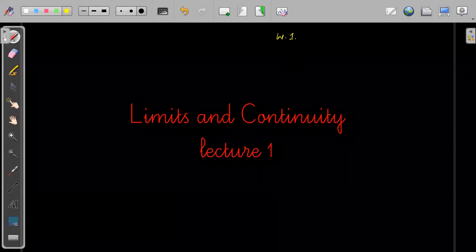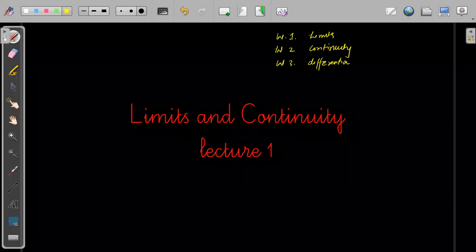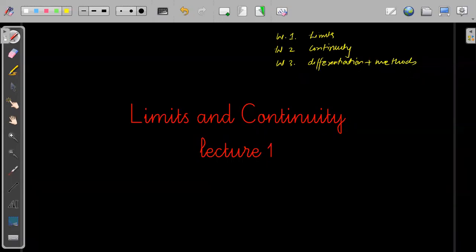So this week we'll start with limits. Week 2 we will do continuity. Then week 3 we'll start with differentiation, plus the method of differentiation. So limits, continuity, then differentiation, method of differentiation.